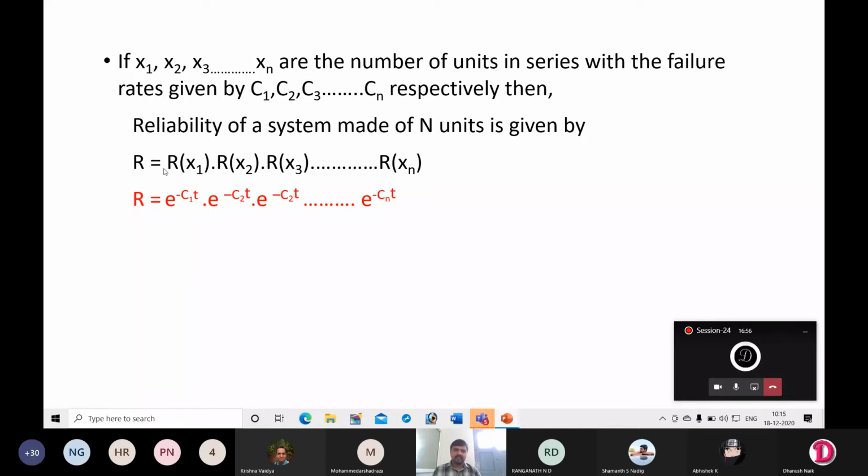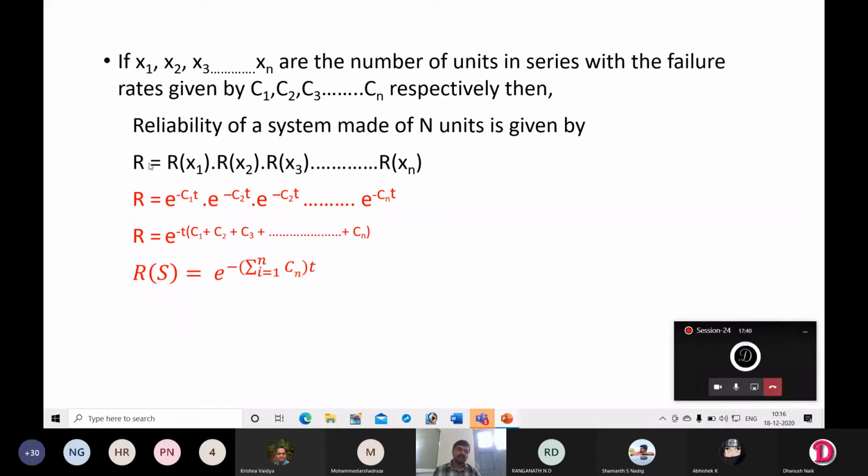If there are n number of parts, then you are considering individual failure rates. So for Rx1, you can write the reliability of x1 as e power minus C1t, where C1 is the failure rate for part 1. Similarly, for Rx2 you can write it as e power minus C2t. Like that you can write this equation. Next, taking minus and t as common, you can write it as C1 plus C2 up to Cn.